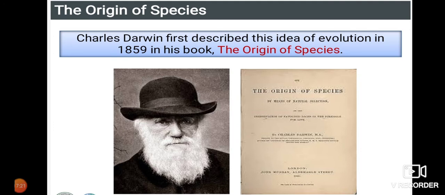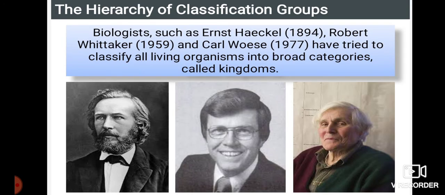We have to move on to the origin of species. Charles Darwin first described this idea of evolution in his book Origin of Species in the year 1859. You can see that is a picture of the scientist and even the book in which he published. The hierarchy of classification groups. Have you observed these names in your 8th standard? Yes, very good. In the classification of organisms in our 8th standard, we have seen these scientists.